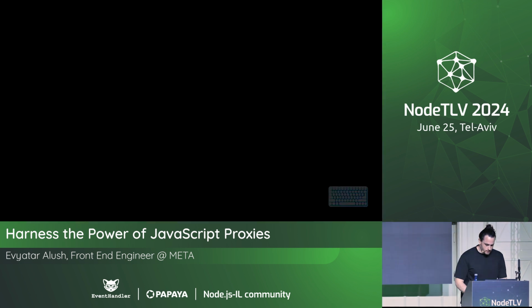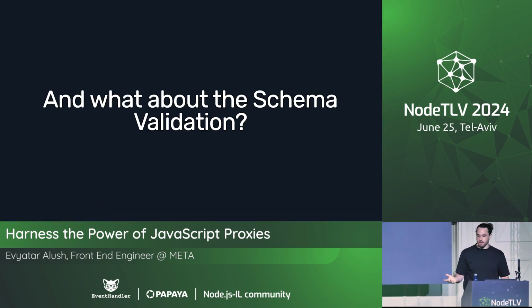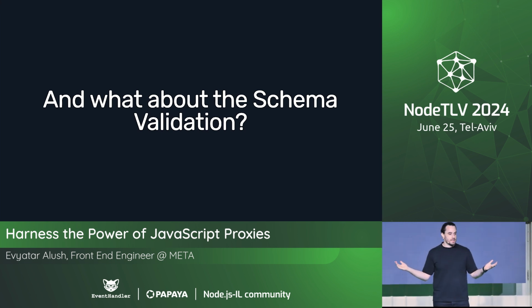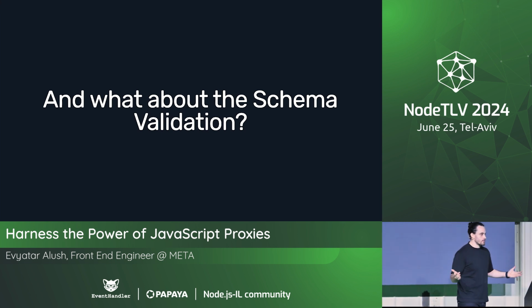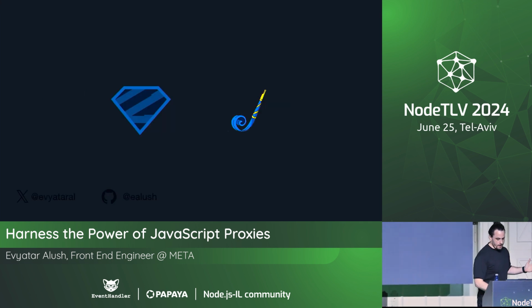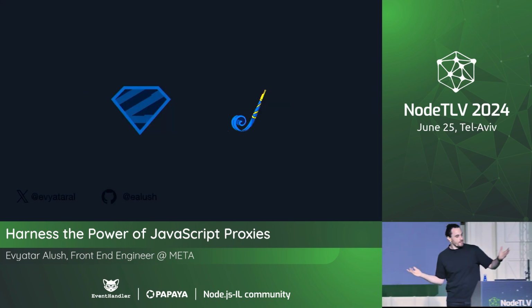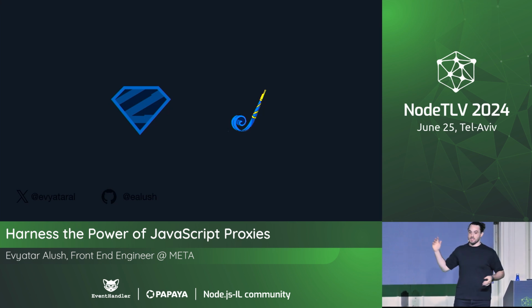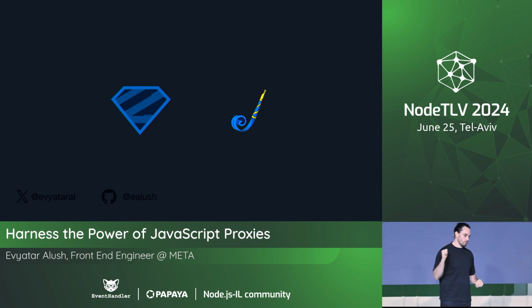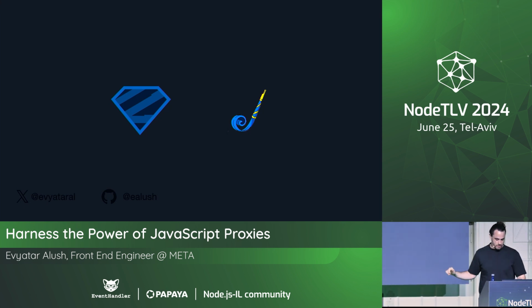And the main question, and the main interesting part that I wanted to do, is what about a schema validation library? Because that seems a little bit complex. That seems over the top complex even. And has anybody used schema validation libraries like Zod, Yup, Joi, Hapi? Yes, yes. These are amazing libraries. I love them, especially Zod, which has been really, really good recently, though Valibot is giving it a good fight.